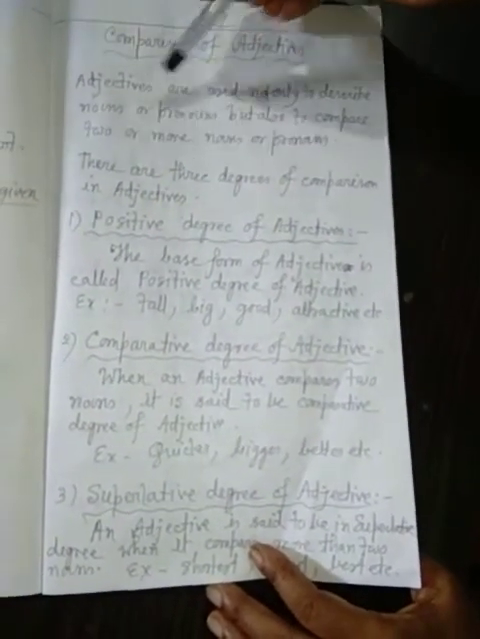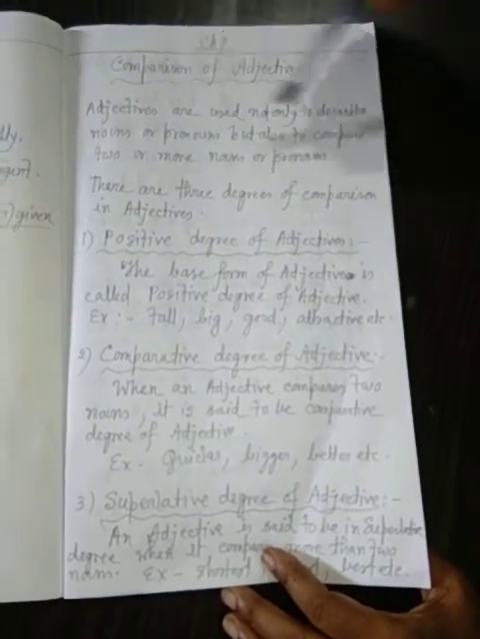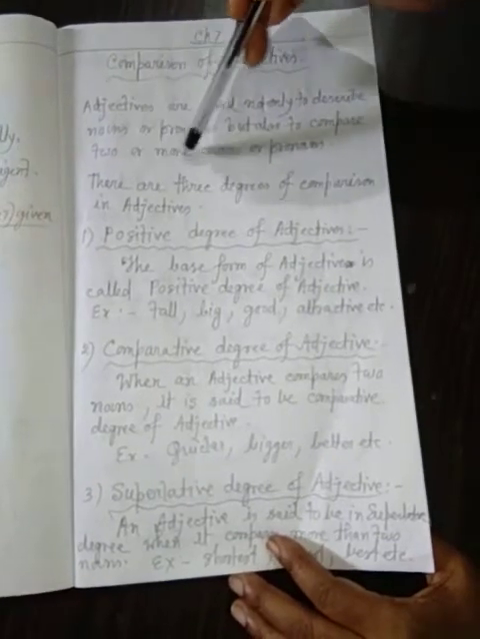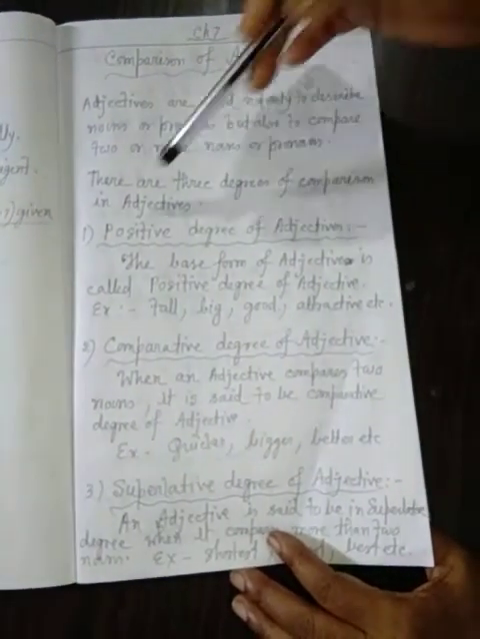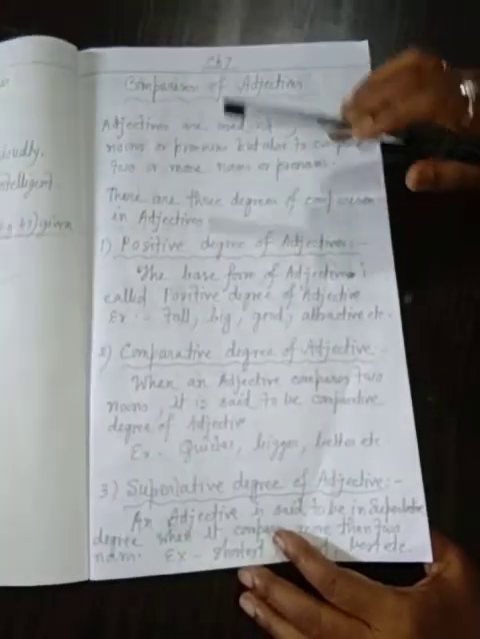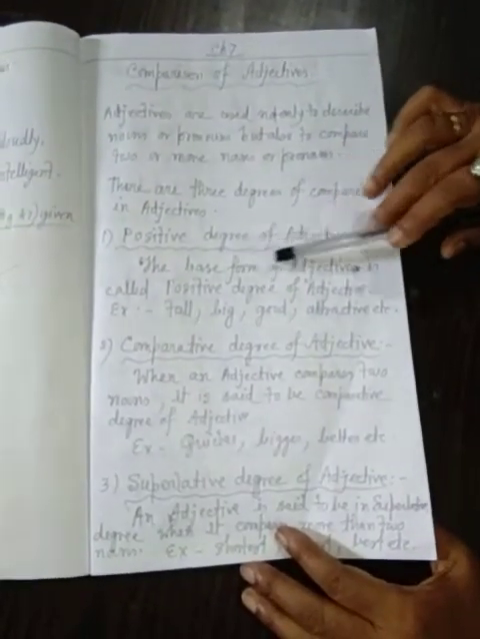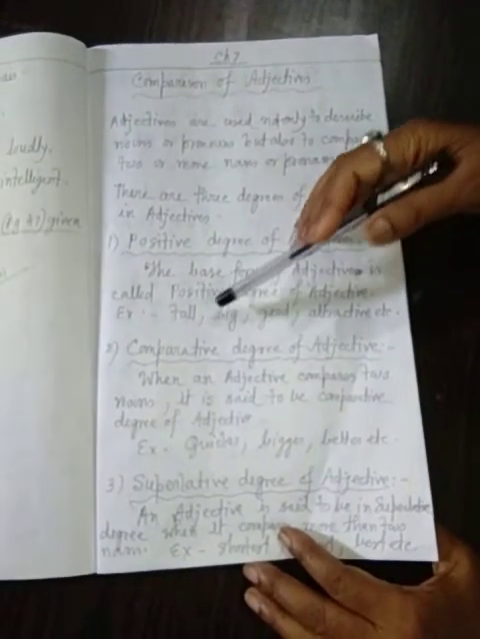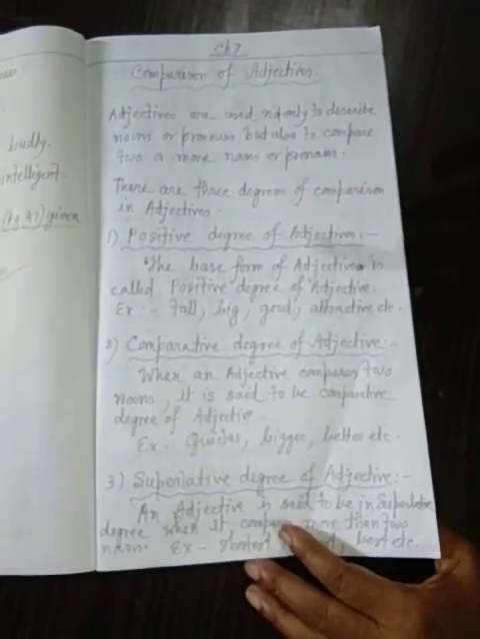That is, adjectives are used not only to describe nouns or pronouns but also to compare two or more nouns or pronouns. There are 3 degrees of comparison of adjectives. Positive degree of adjective: the base form of an adjective is called the positive degree of adjective. Examples: tall, big, good, attractive, etc.